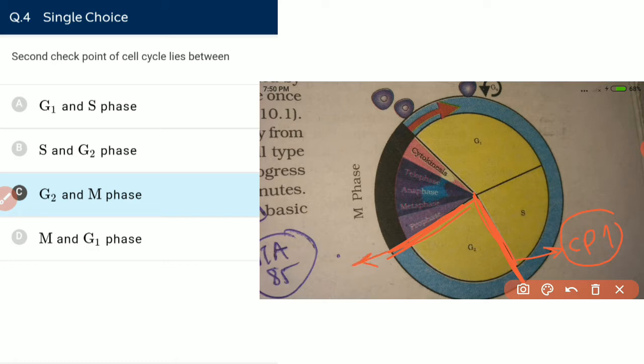That is the second checkpoint. And the third checkpoint occurs between the metaphase and the anaphase. That is known as the anaphase promoting factor. A question about this came in the AIPMT. No, it came in NEET